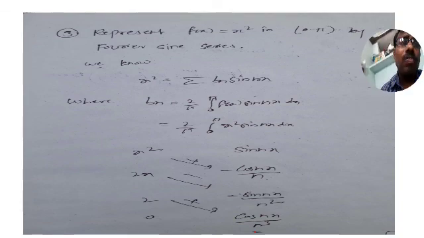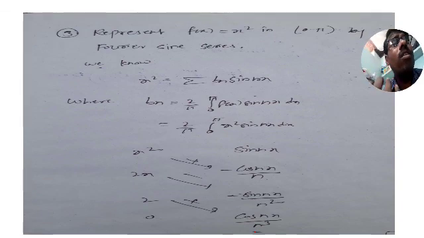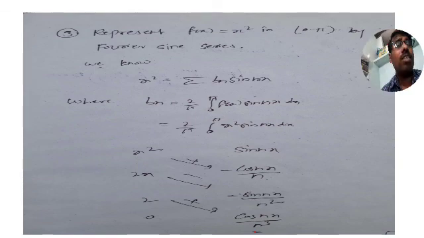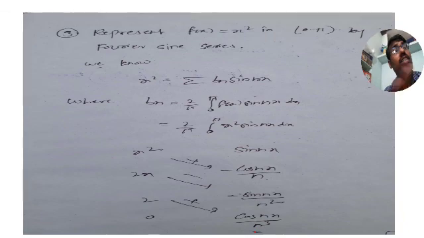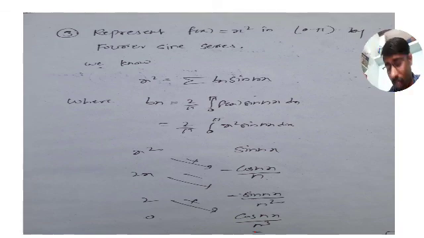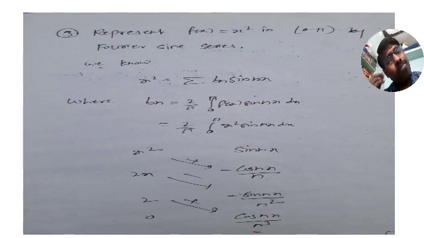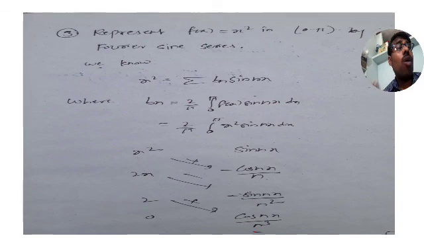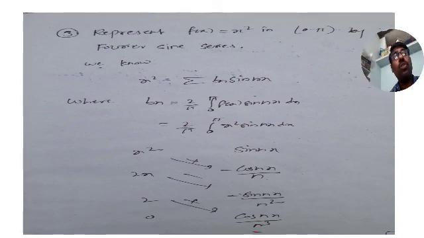Only the formulas of sine series are the same as the Fourier series for an odd function on the interval minus pi to pi; it is very much the same as the sine series on 0 to pi. But the sine series is not only for odd functions, it is for all. That is a point to be noted. So I am telling you 2 points. First point is the interval is 0 to pi. In case of even and odd functions, the interval is minus pi to pi, and in case of half range series, the name itself tells us the range is half. The range is half means it is 0 to pi only for sine series, and for cosine series the range is always 0 to pi.